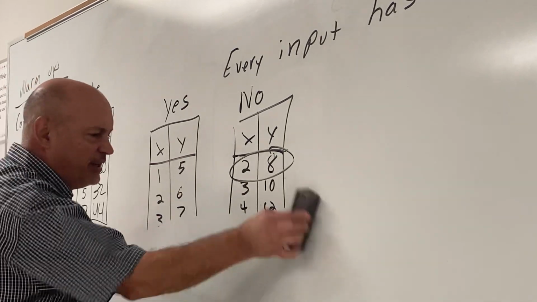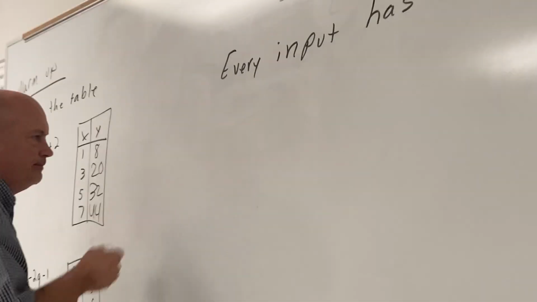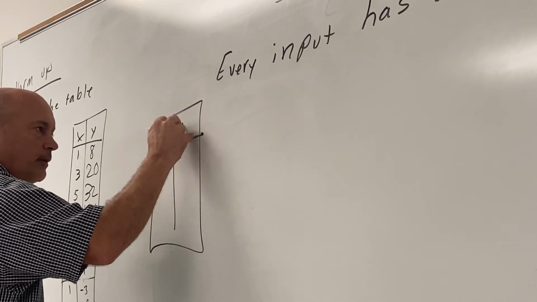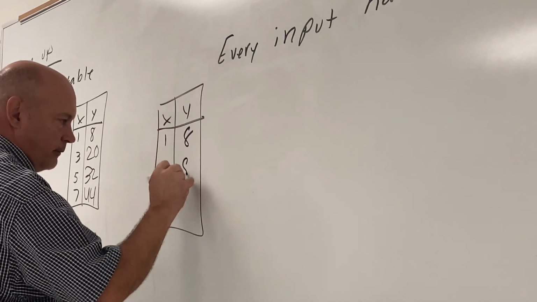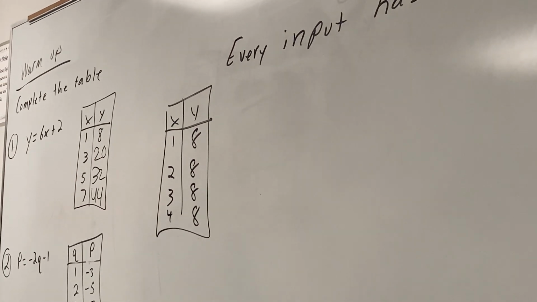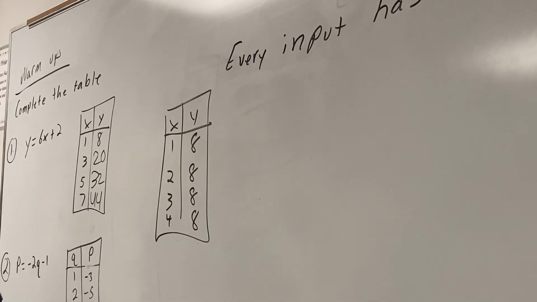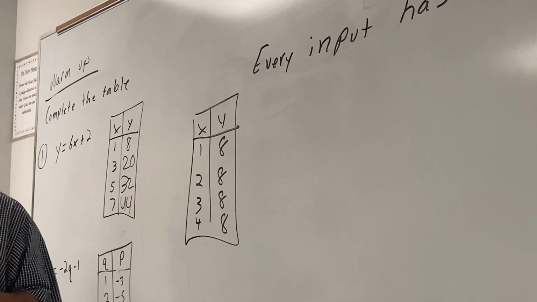All right, so you're going to have tables. Well, let's look at this one. Is this a function? No? So what girl is cheating?